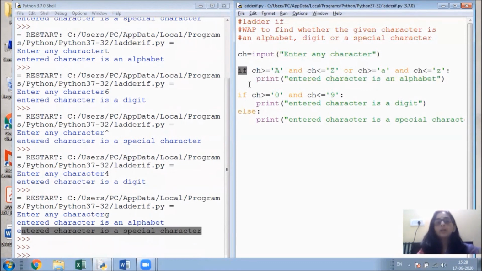So in that case, we are not going to take individual if statements, we are going to take the ladder if, so that this if is with else and this if is also with else statement. This is the form of ladder if. Thank you for this session.